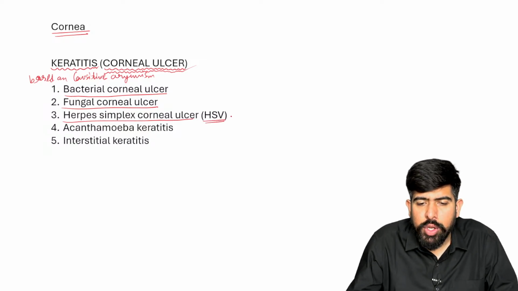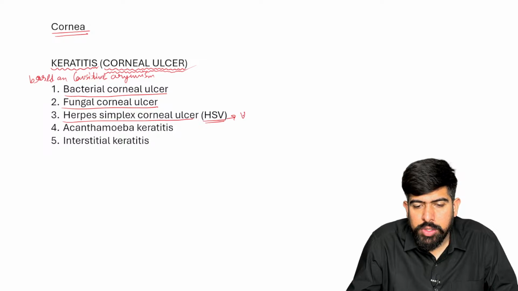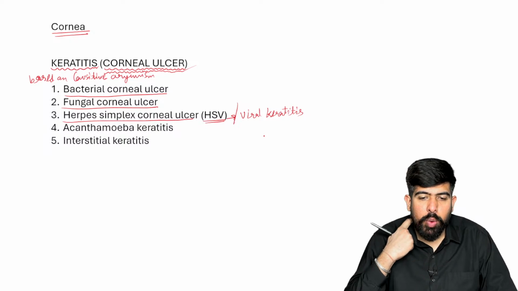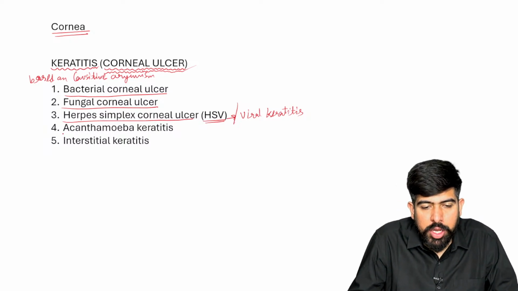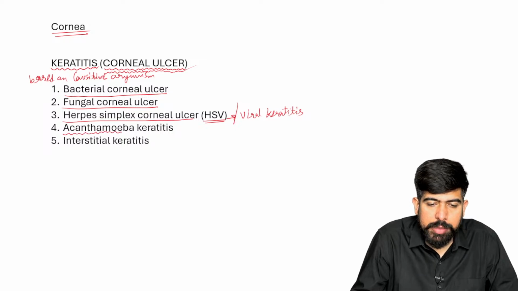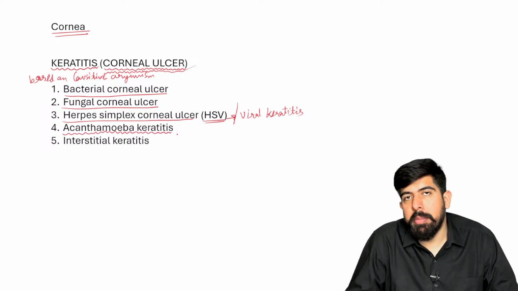So this is caused by the herpes simplex virus. It is also known as viral keratitis. And of course, if acanthamoeba is the causative organism, this will be acanthamoebal keratitis.